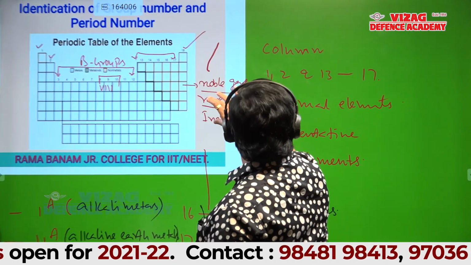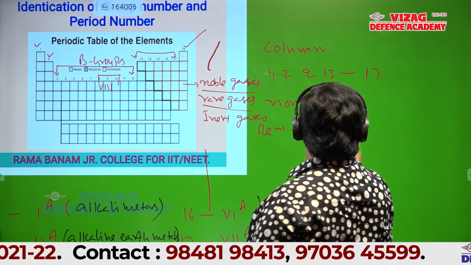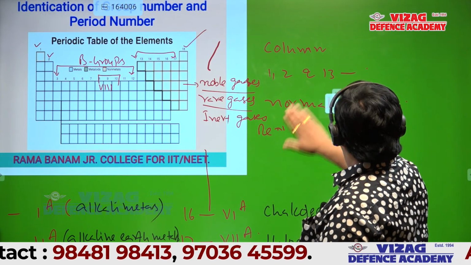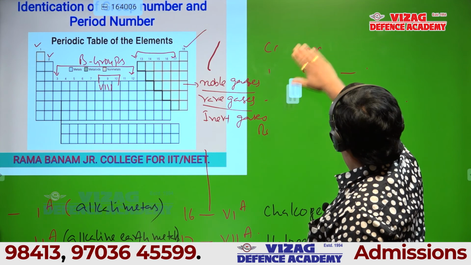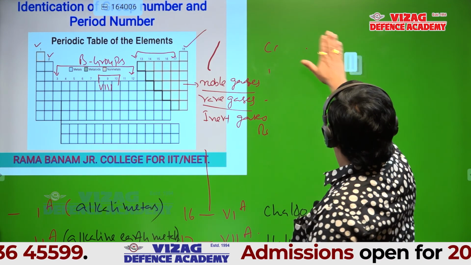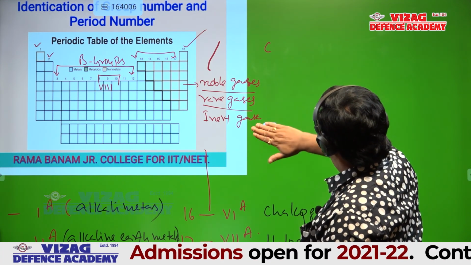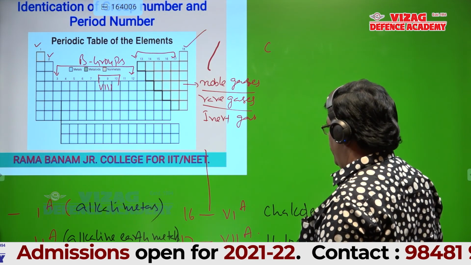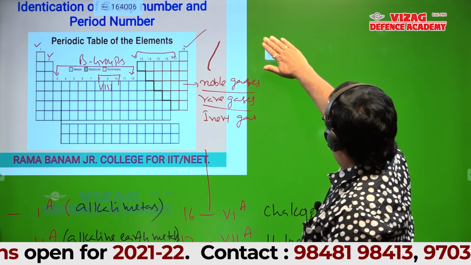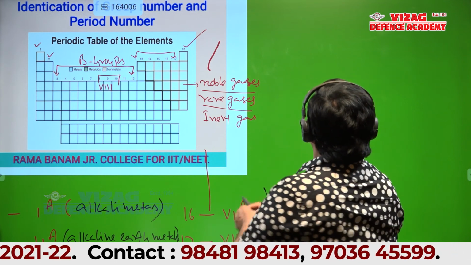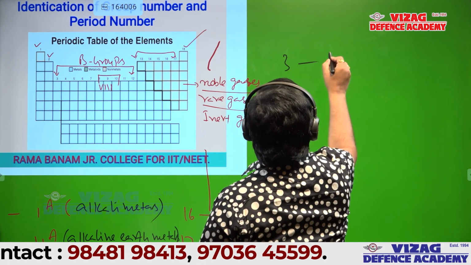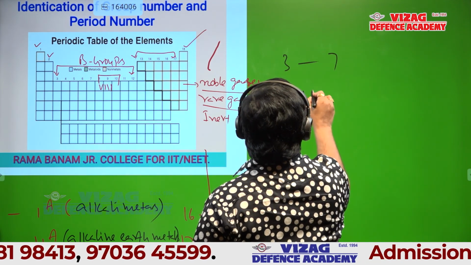Just wait. Column number 3 to 7, 3B to 7B.